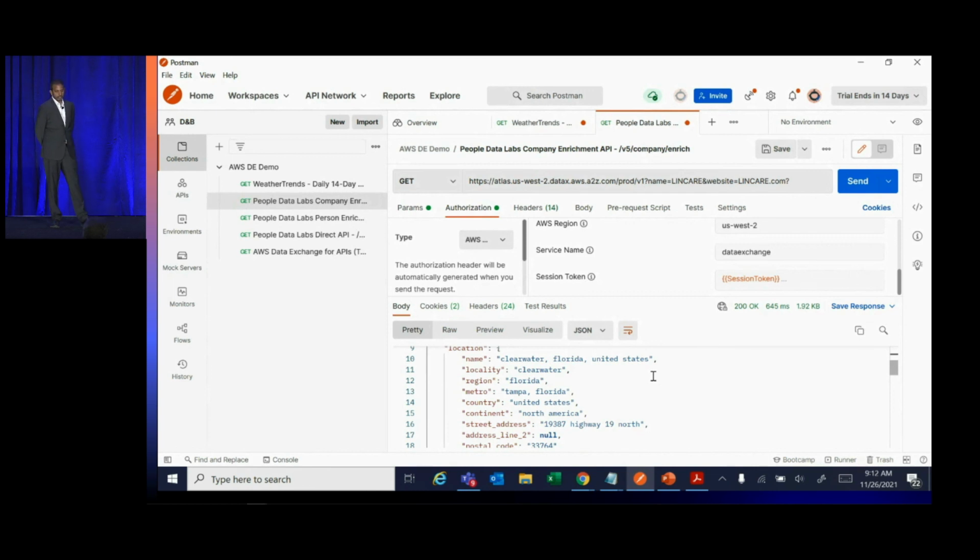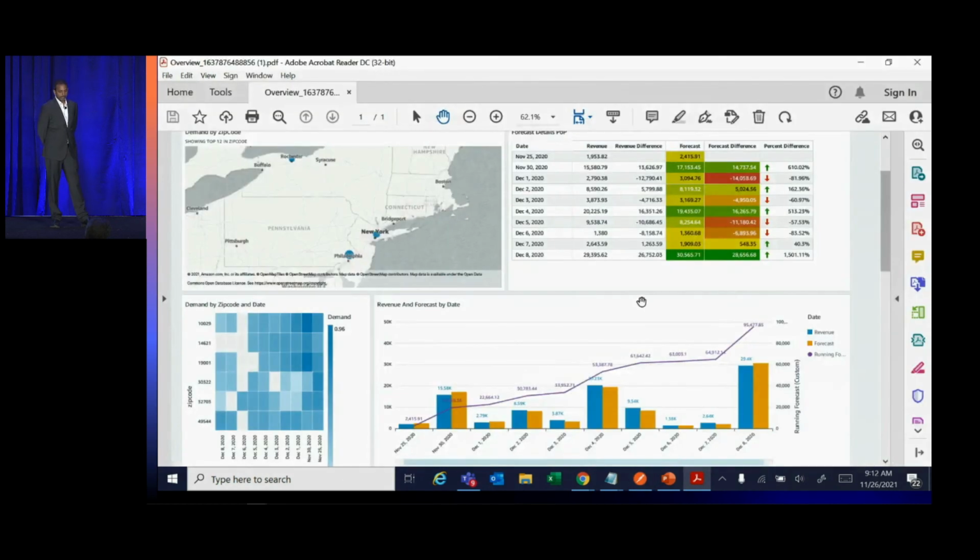Now let's move on to our second use case, which is the Demand Predictive Planning Platform. The Demand Predictive Planning Platform predicts the forecast for Wire's product lines. This platform uses Wire's sales history, weather trend data, and external data providers' data to improve the forecast over time. Demand Predictive Planning is an AI/ML platform built using SageMaker.